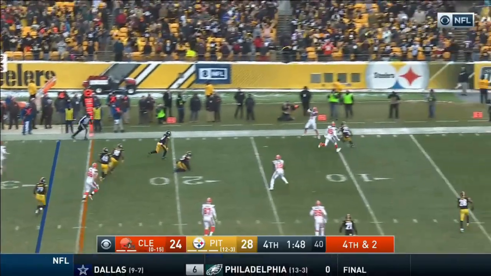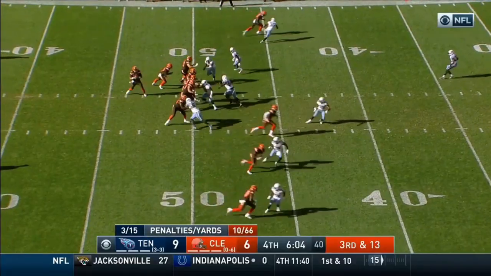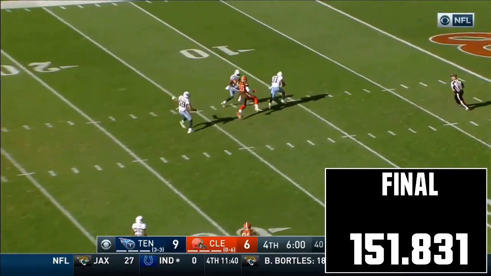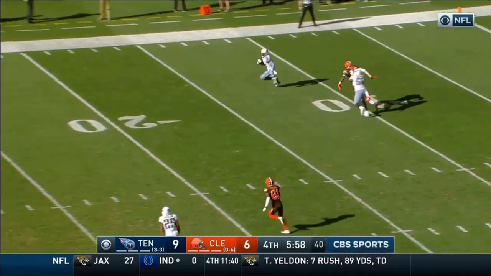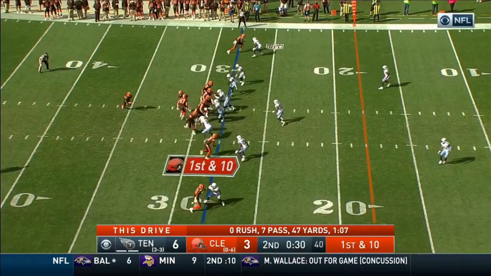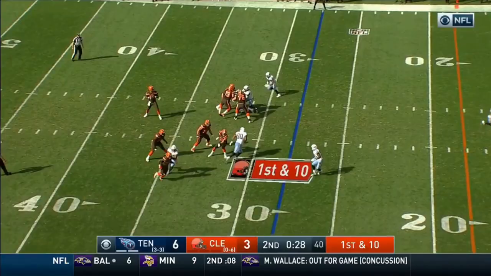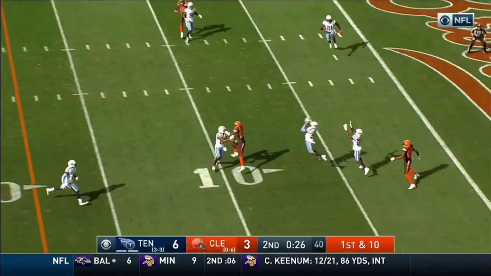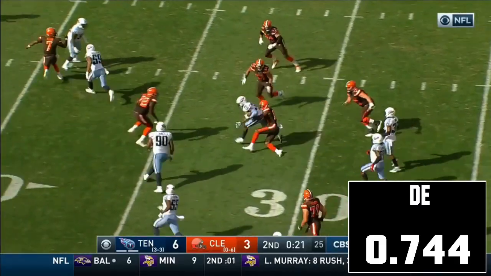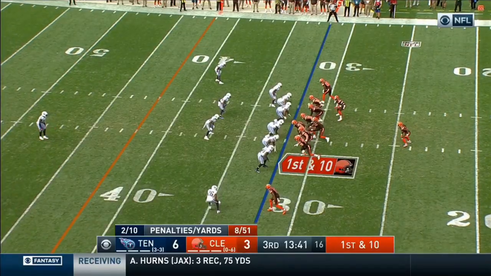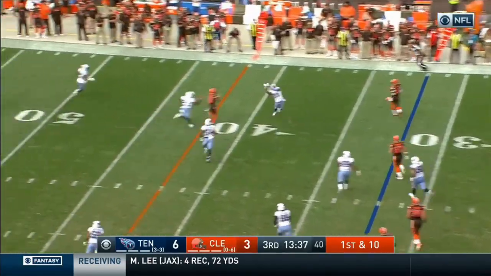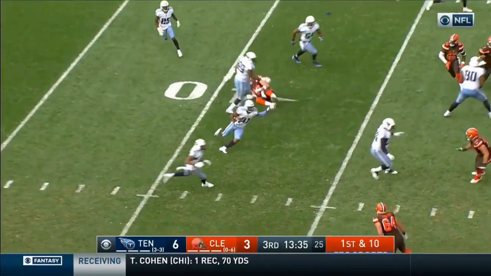That team is none other than the 0-16 2017 Cleveland Browns, with a final score of 151.831. While their offense is better than the 06 Raiders, it's not by much, since they still average just under 15 points per game and turn the ball over about 2.5 times per game. They were much worse defensively, having a defensive efficiency score of 0.744. They forced turnovers at the worst average of any team from the data set with 0.8125 times per game, and giving up about 28 more yards than expected.